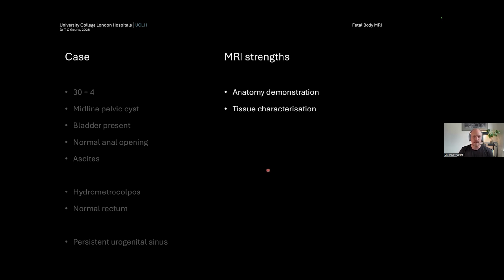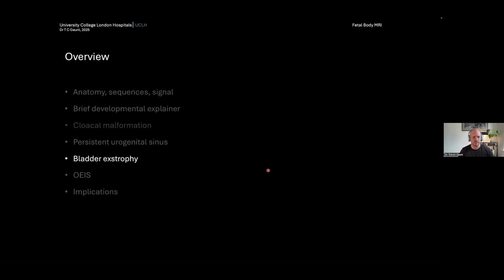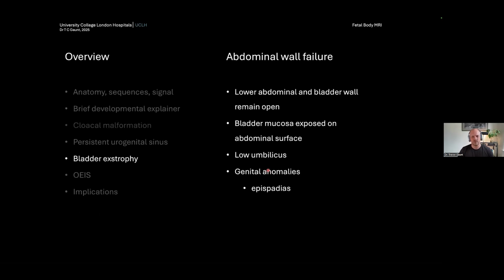And once again, MRI is shown. The anatomy is easy to demonstrate, and we can characterize the tissues and the signal things that we're looking at with MRI. To the left, this is bladder exstrophy. Now, this is fairly common. It's a failure of abdominal wall closure. The lower abdominal and bladder wall remain open and everted to the outside world.